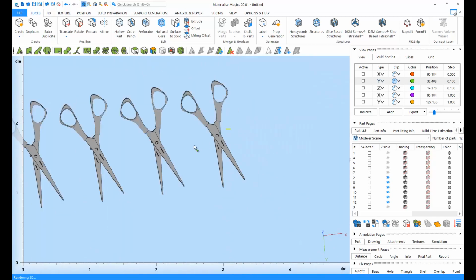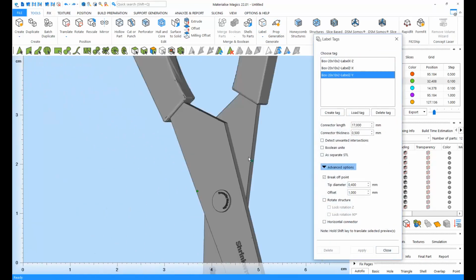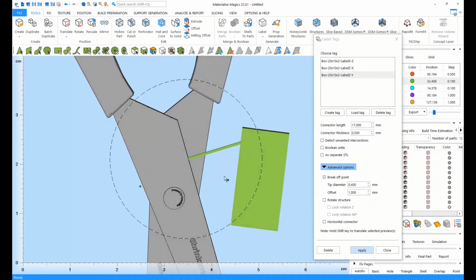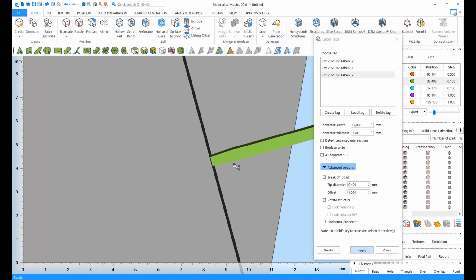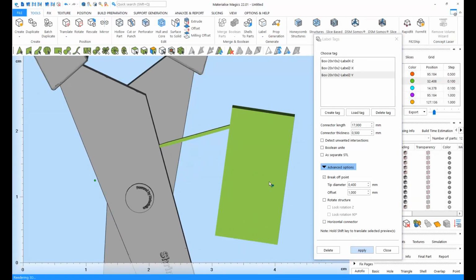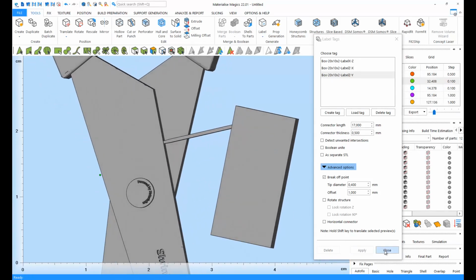If you're not at liberty to place labels on your parts directly, you can choose to apply label tags. You can apply the tag anywhere you wish on your part. You can control how thin your breakpoint is going to be, so you can remove the tag easily afterwards. And you can click on apply. Now you can place your labels on this tag.